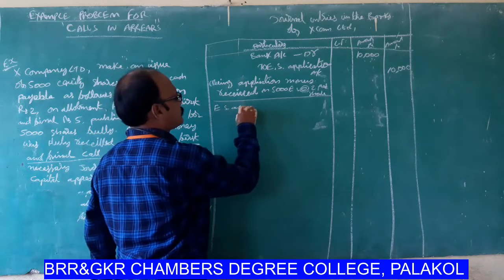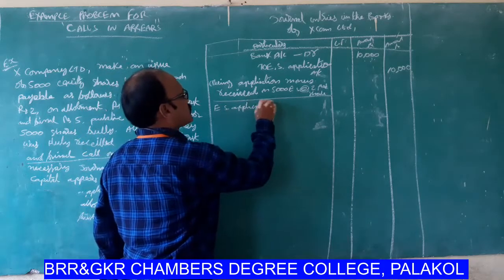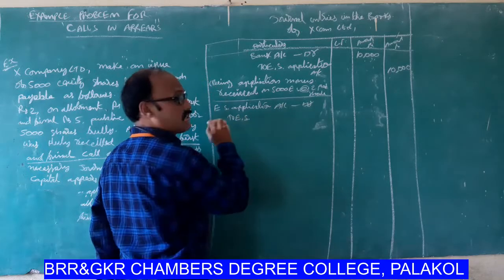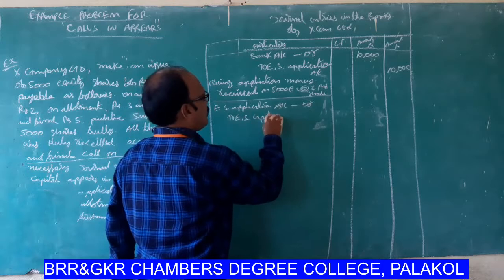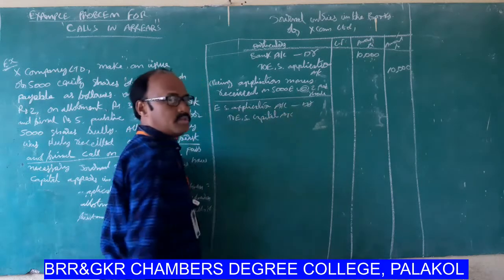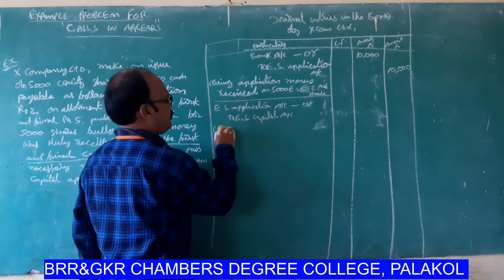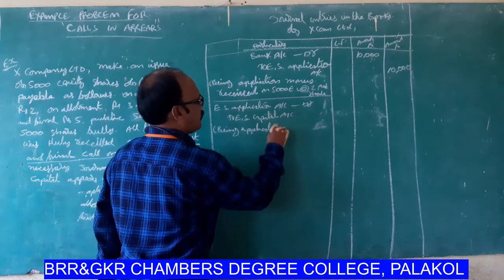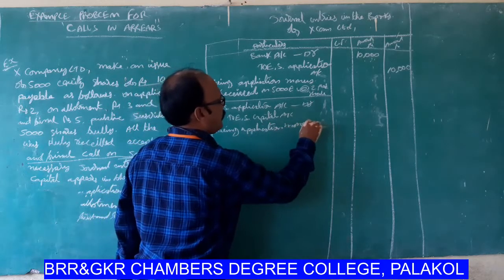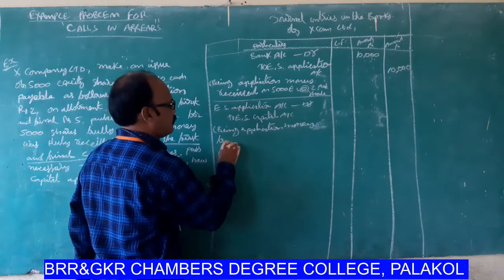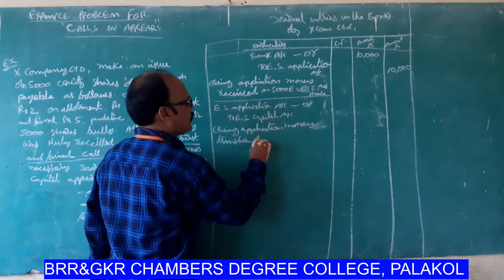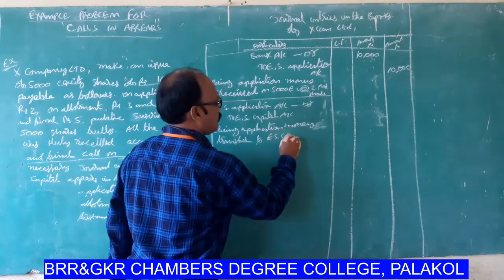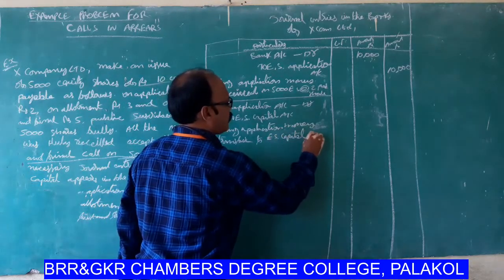Next, when application money is transferred to the capital account: Equity share application account debit to equity share capital account, being application money transferred to equity share capital account.